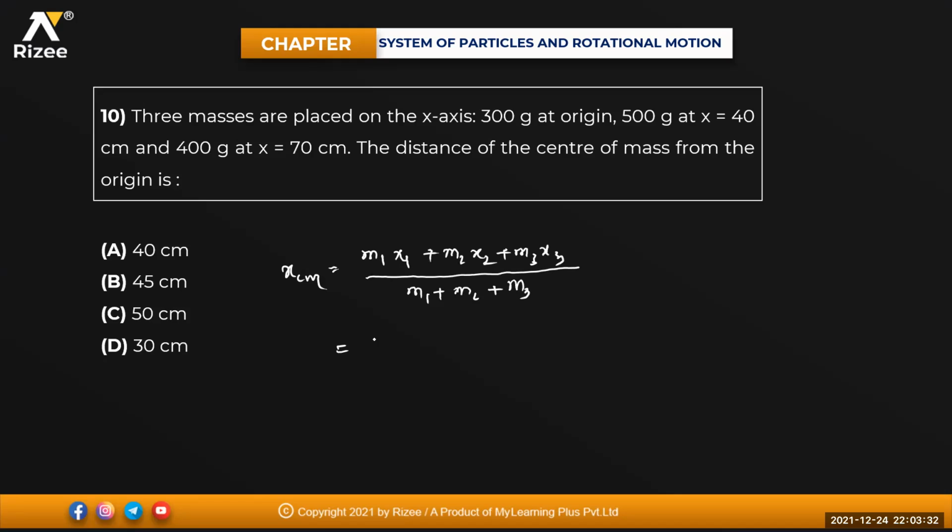So that will be equal to 300 into 0 plus 500 into 40 plus 400 into 70, divided by 300 plus 500 plus 400, isn't it?